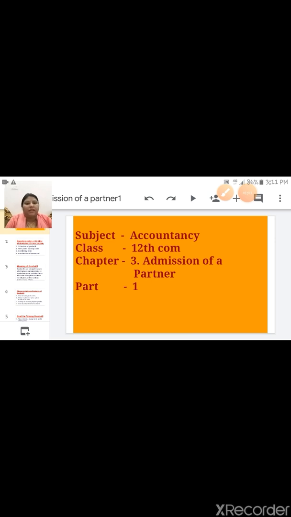Second chapter is accounting for partnership firm. In this chapter the topics are fixed capital method and fluctuating capital method, profit and loss appropriation account, calculation of interest on capital, interest on loan, salary, commission and interest on drawing, past adjustment and guarantee of a partner.